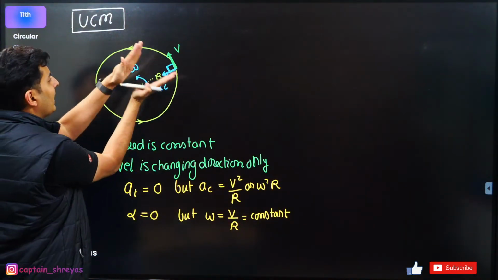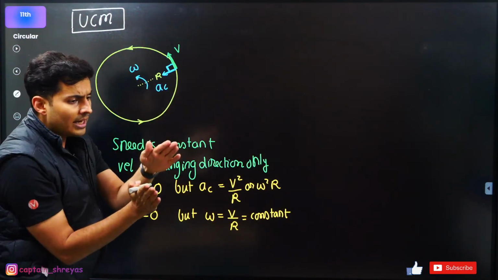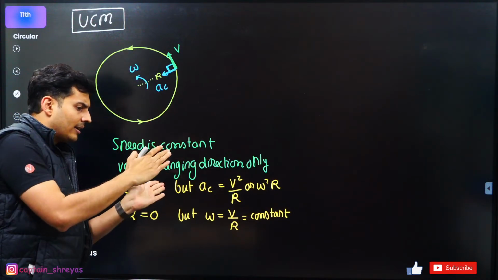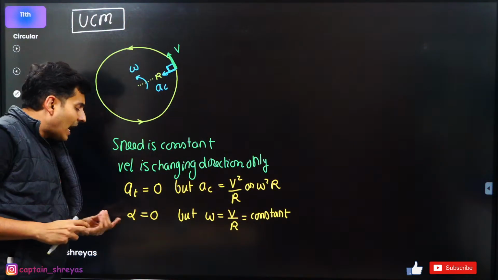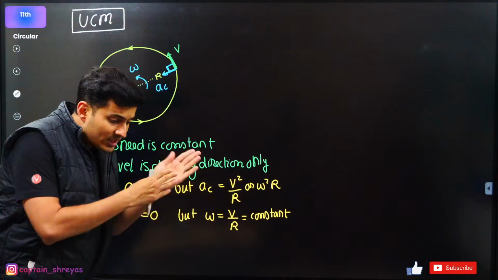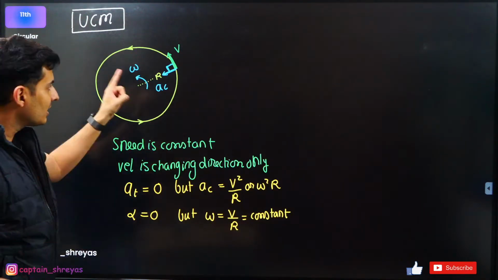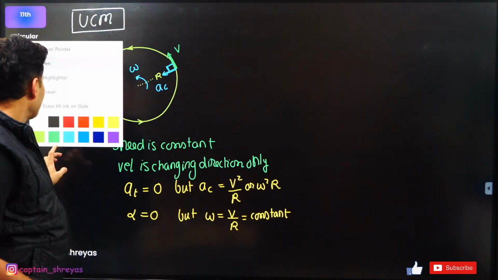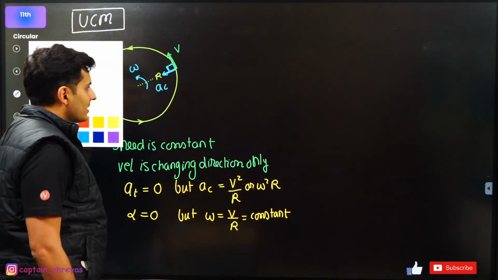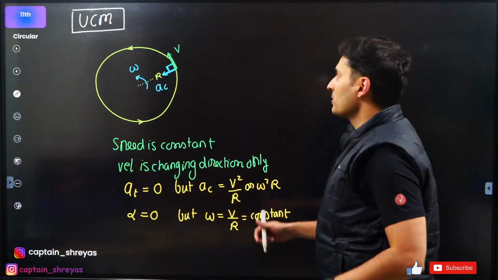It will not change. Equal angles, equal time. 10 degrees in 1 second, 10 degrees in 1 second, 10 degrees in 1 second. Constant speed. But angular acceleration, no acceleration. It is not changing its speed. It's only changing the direction of the velocity. That's all. Now there is one interesting thing which you should know about uniform circular motion.